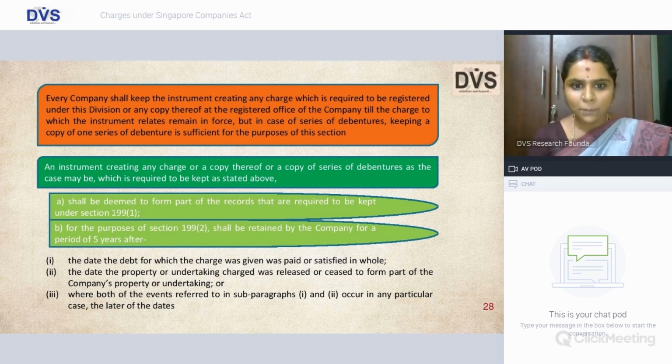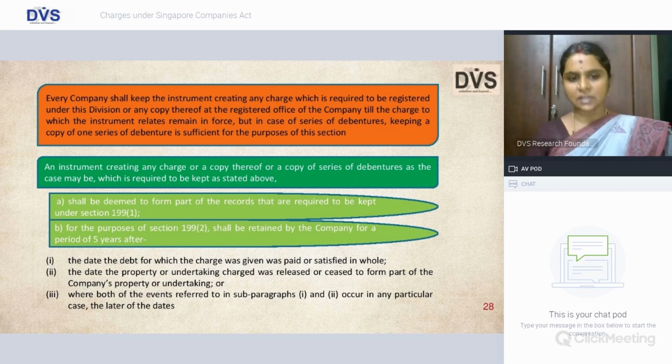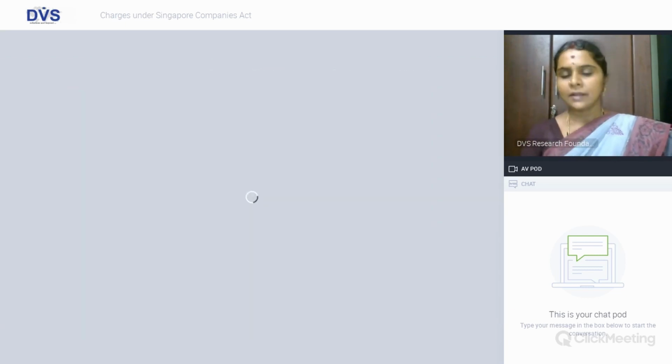The date the property or undertaking charged was released or ceased to have effect, or where both the events occur. Say for example, my debt was paid, but the property was not released, but the property was released subsequently. Then whichever is the later date, from then on your 5-year period should be reckoned.